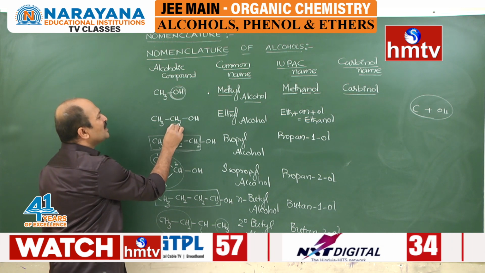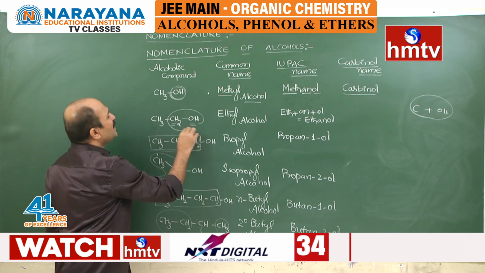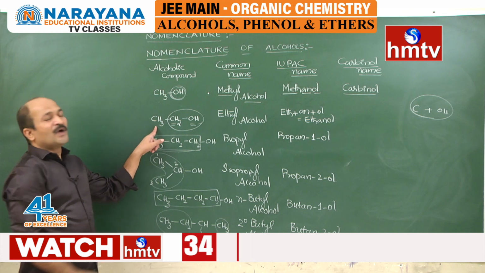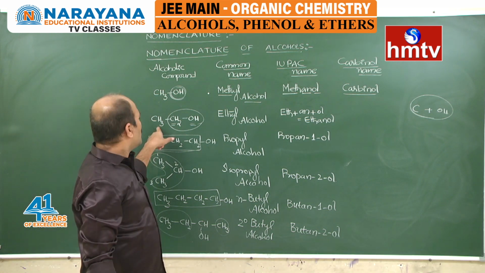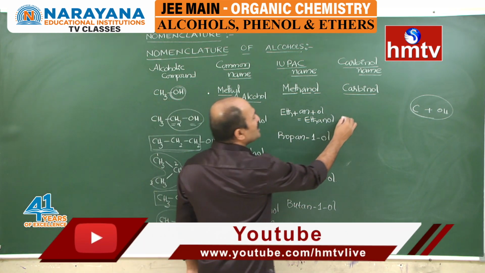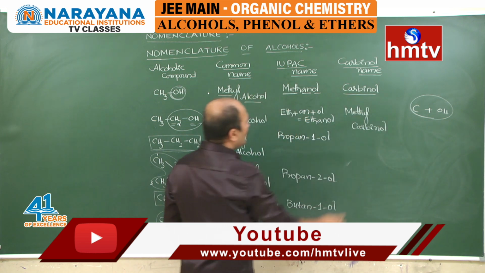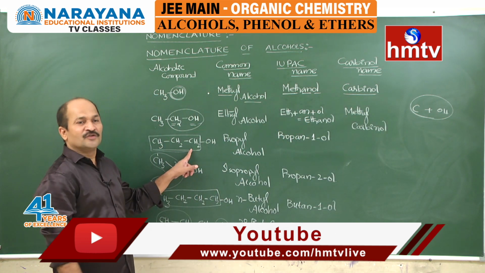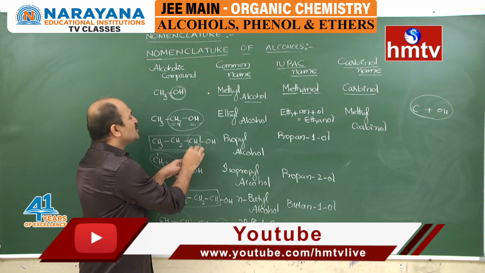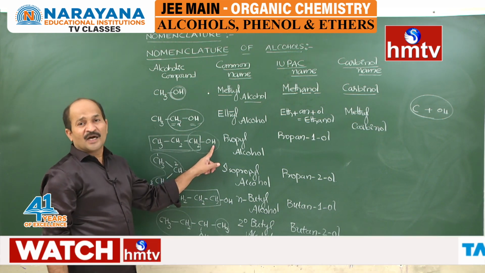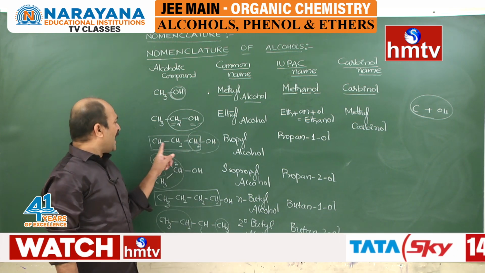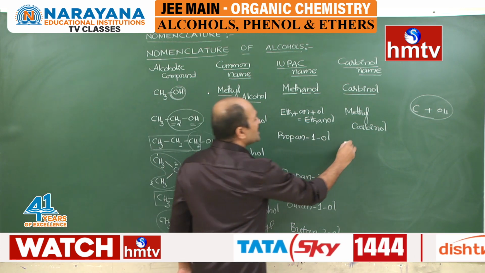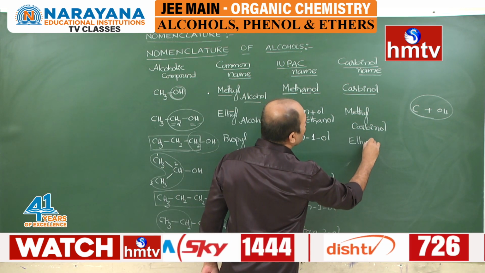Here one carbon and one OH group are there, but this contains one more methyl group, so it is called methyl carbinol. Then come forward to the next molecule. This carbon and OH group can be considered as carbinol. This carbinol has an ethyl group, so its name is ethyl carbinol.